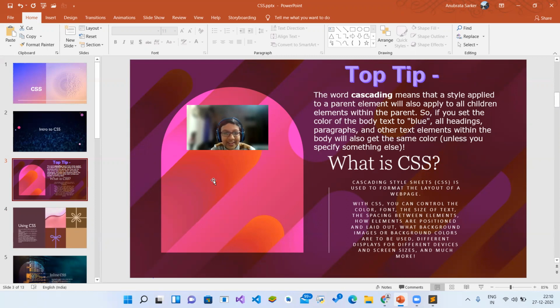I think this is like DNA. It is transferred from parents to children. So like that, if you apply something to the body, like if you say the body's text color will be blue, then inside the body, all the children of the body will have their text color also be blue.